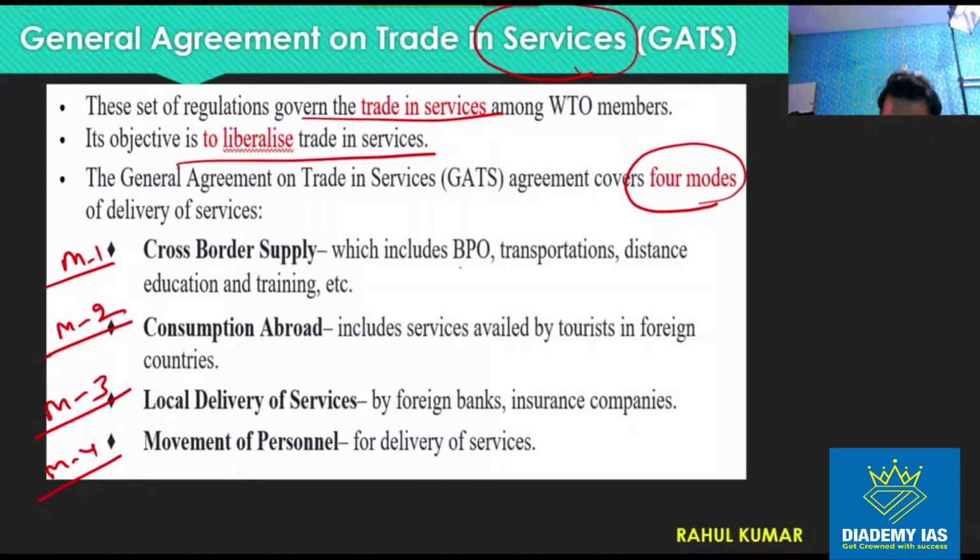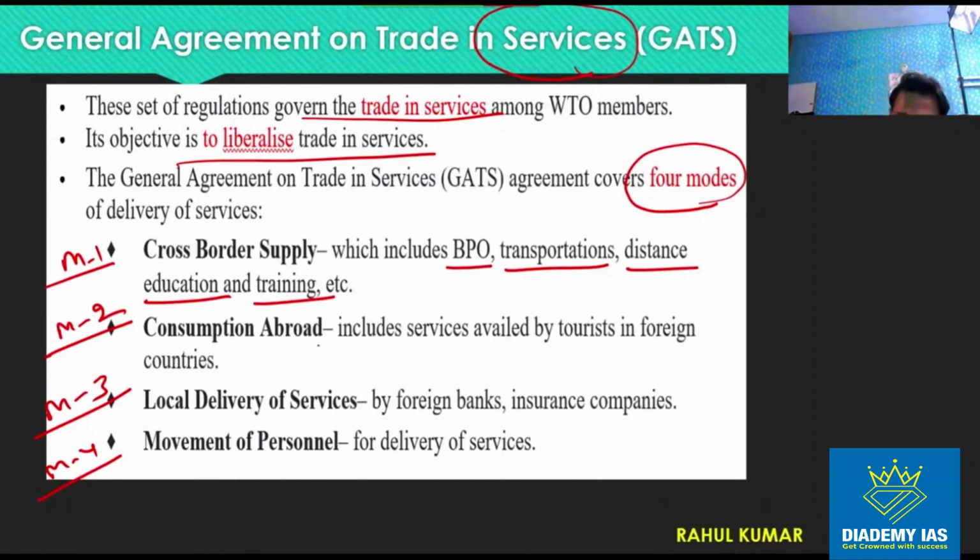For example, an Indian company providing BPO is a cross border supply. Transportation, shipping, aircraft, distance education and online services. For example, there are many websites running distance education programs, such as Udemy, etc. So these are mode 1.